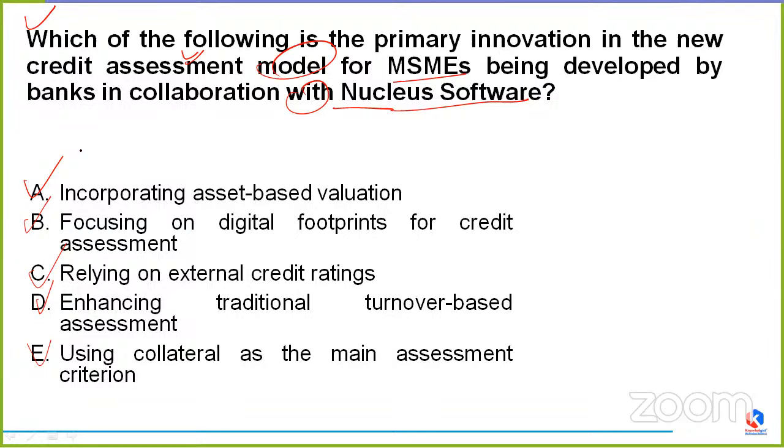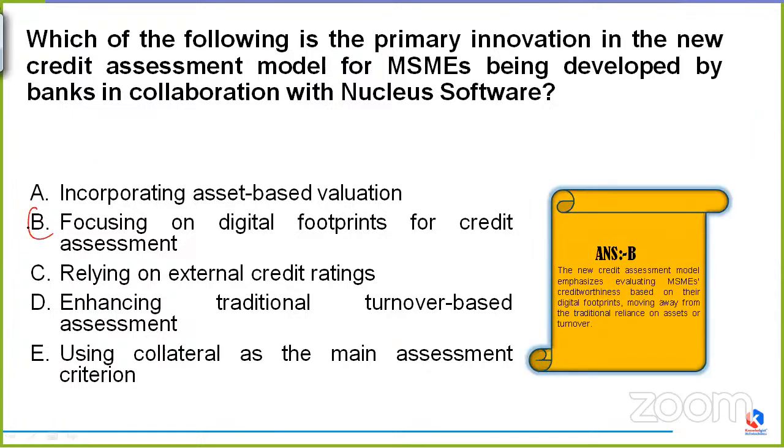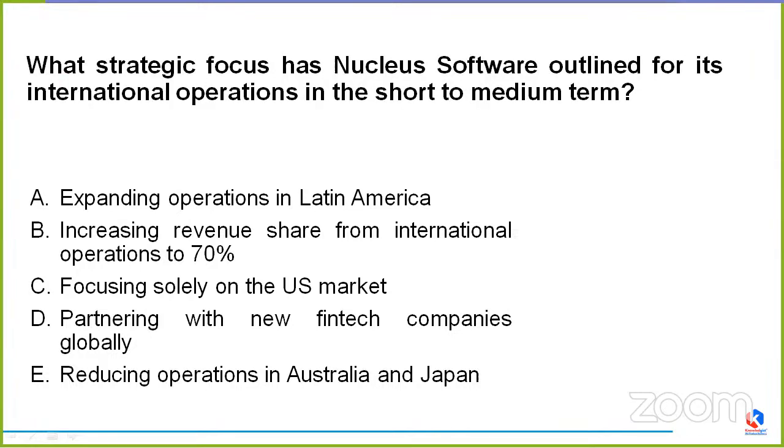Jimmy B, Amom C, Prince B. Okay. So this time the correct option is going to be, friends, option B, which means focusing on digital footprints for credit assessment. So the primary innovation in the new credit assessment model for MSMEs being developed by banks is to focus on digital footprints for credit assessment. So yes, Prince and Rohit, Jimmy are correct. That is option B. Coming to the next question.